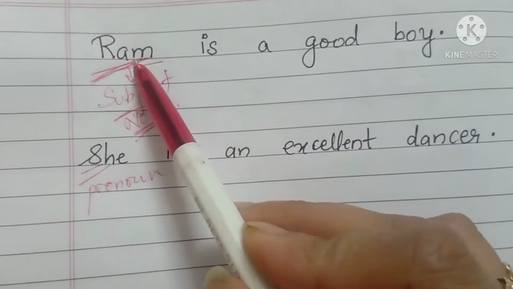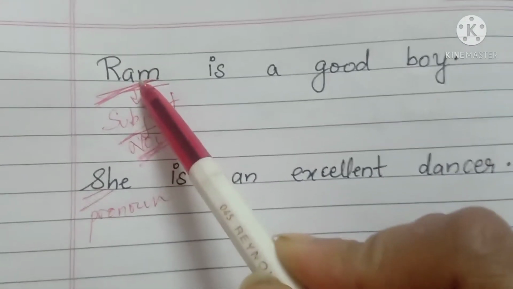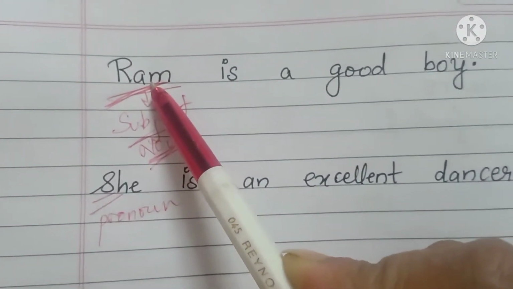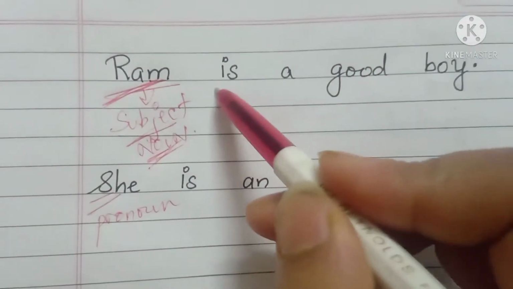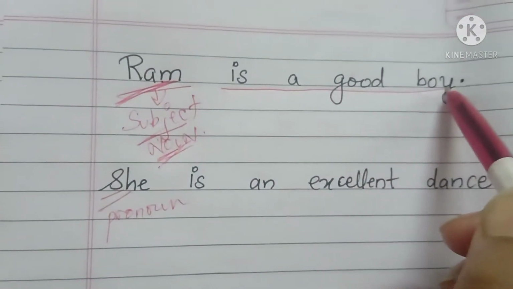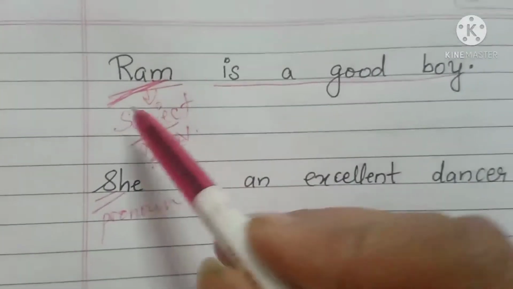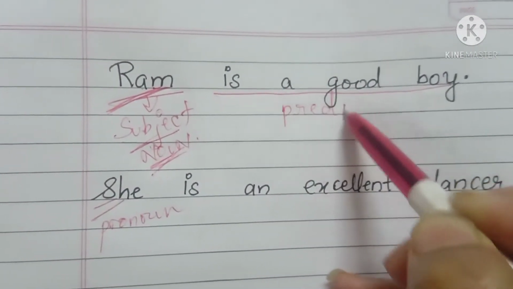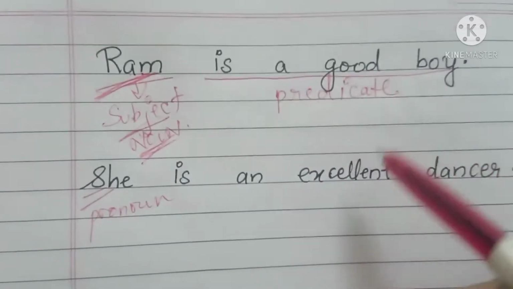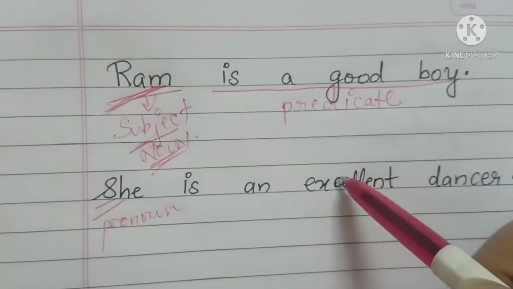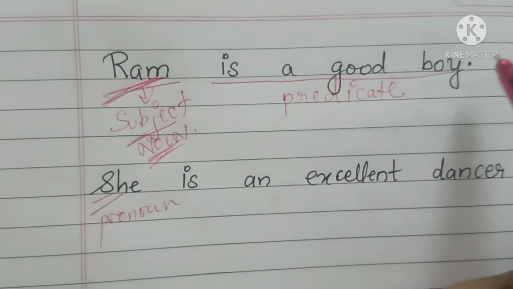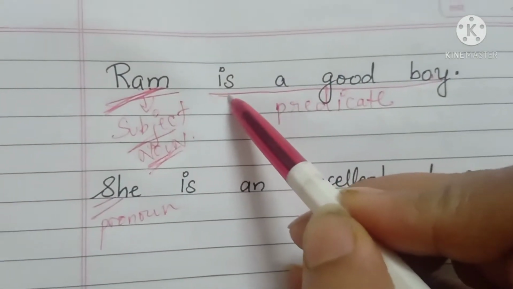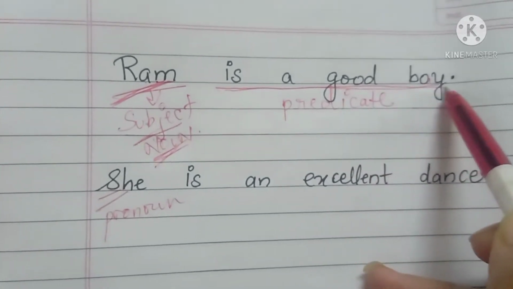So Ram is the subject here, and what are we telling about Ram? That he is a good boy. So what is said about the subject is called the predicate. Once again I am repeating, what is said about the subject is called the predicate. So the predicate is a good boy.